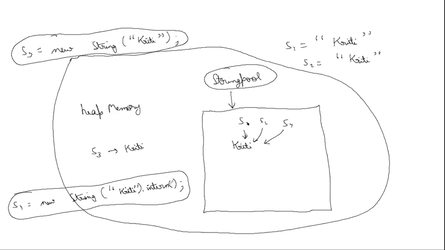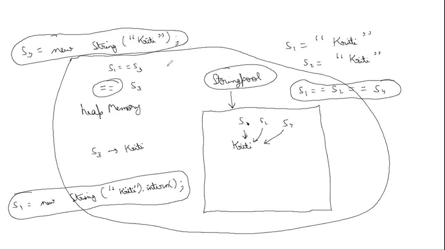So the intern method is a better method. Why is it a better method? Because it is checking in the string pool. If Kriti exists in the string pool, then it will point there only. So what you're getting is S1 is equal to S2, because both references are pointing to the same thing, and S4 is also equal. So S1 is equal to S2 is equal to S4. However, friends, remember that by equal I mean their reference is not equal to S3. So S1 and S3, it will return false.